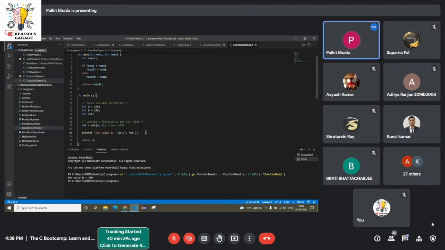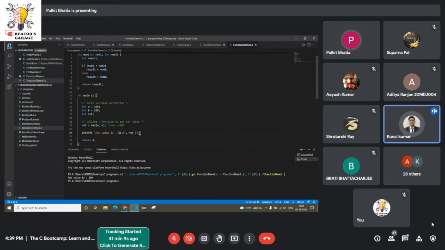You can guess, it may be wrong or right. See, I am declaring the int max function here, and then I'm calling the max function here. But as I told you, printf is also a function.